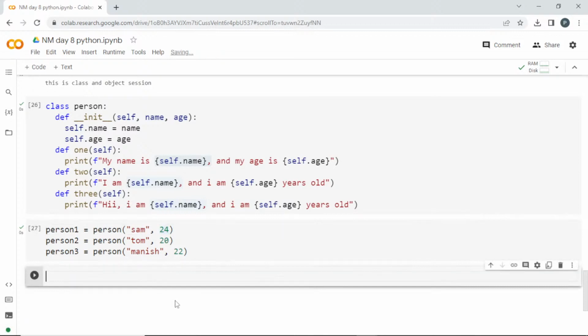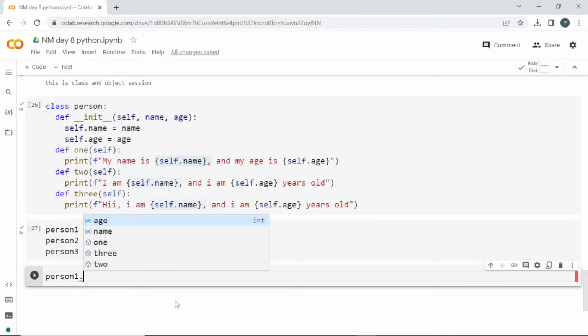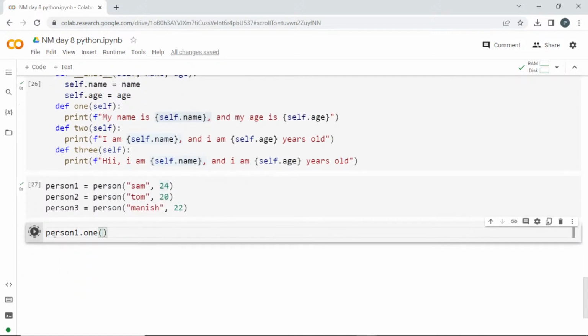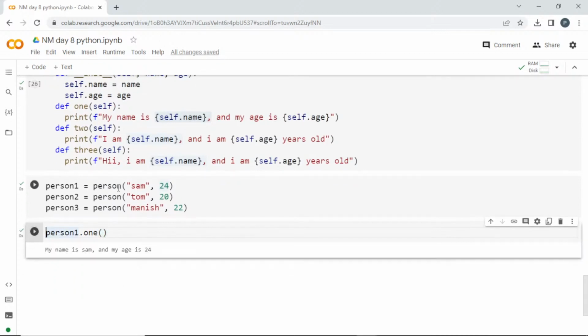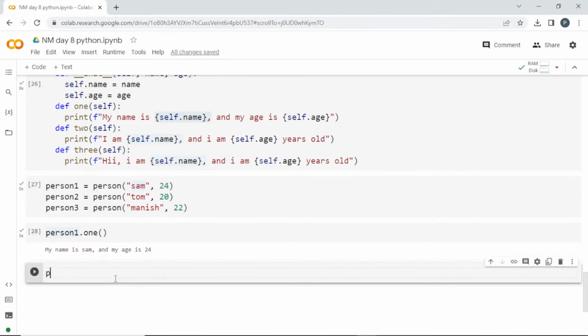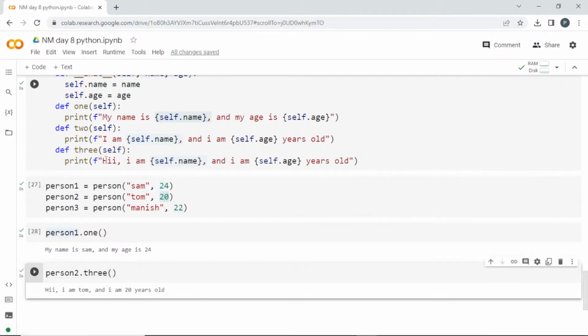So if I want to print for person1, let me call person1 as the object dot. I'll call this, and see here I can get these things. I'll pass this 1. I have to just print it. Since we are printing it there, no need to, or you can return it there and print here. See here, we got this output for person1: Sam, and 24 is passed here. You can call for person2 and 3. For person2, his name will be Tom and age will be 20. So we got these three outputs.